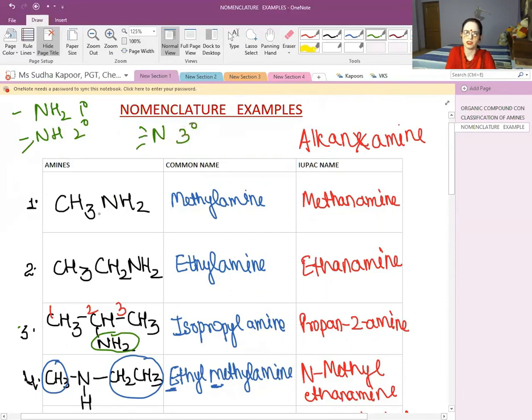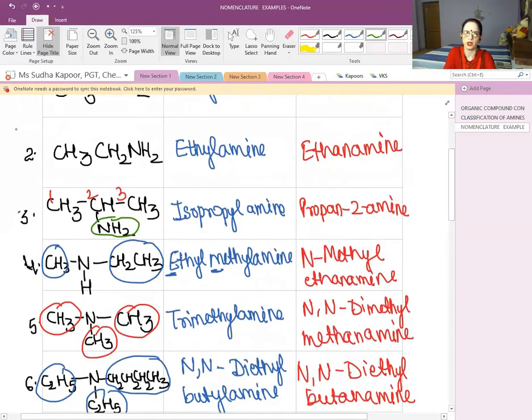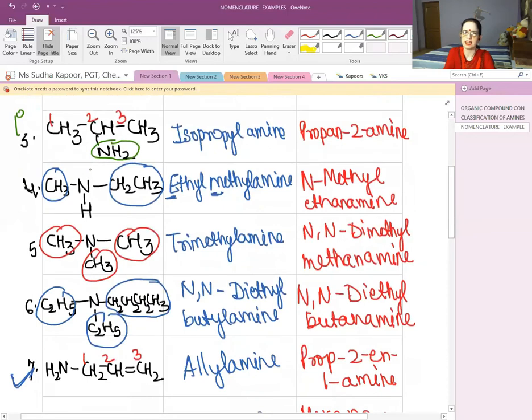So the first case, it is CH3NH2, 1 degree. CH3CH2NH2, just look at the NH2 part, it is 1 degree. In the third, it is again NH2, it is 1 degree. In the fourth case, it is NH, it is going to be 2 degree. In the fifth case, it is N with 3 alkyl groups, so it is the 3 degree or tertiary in nature.